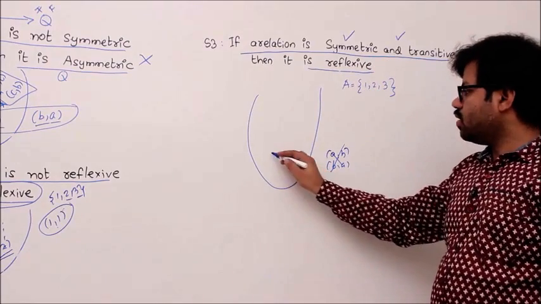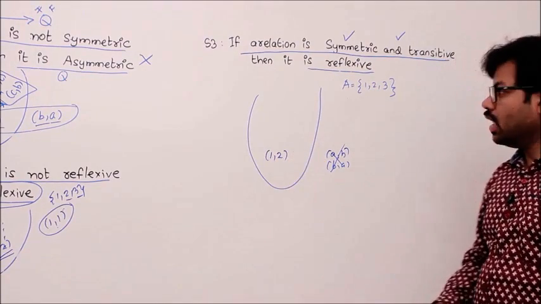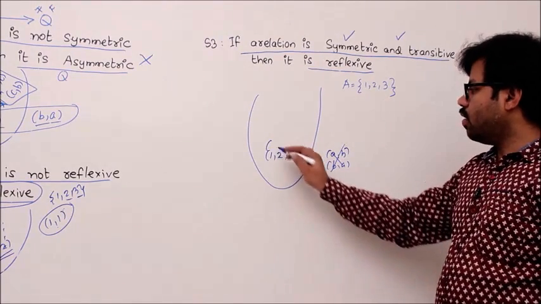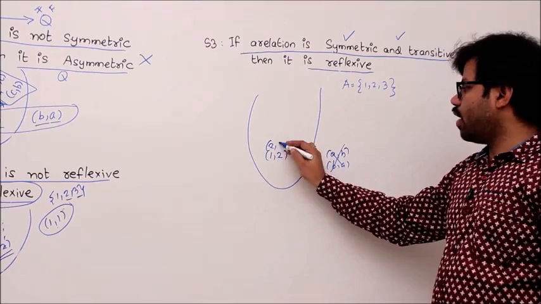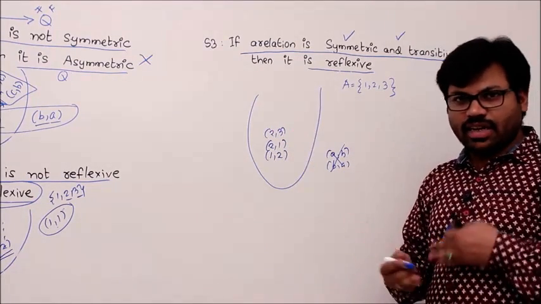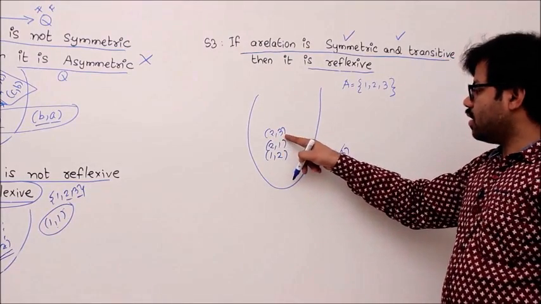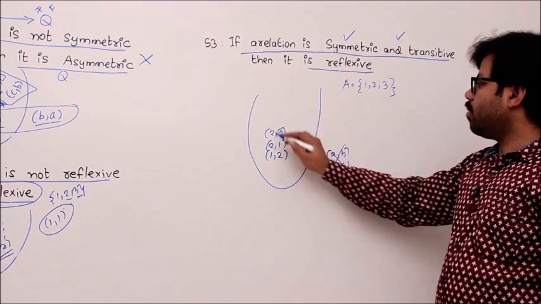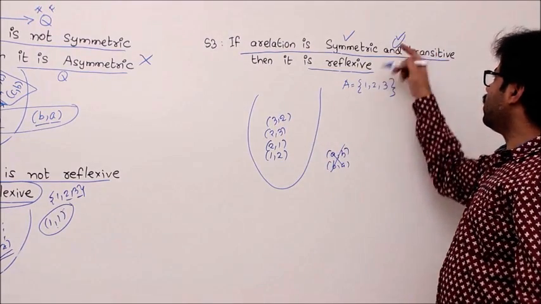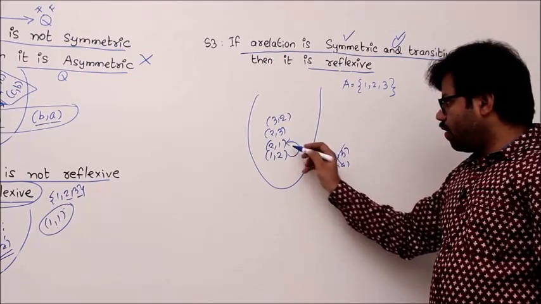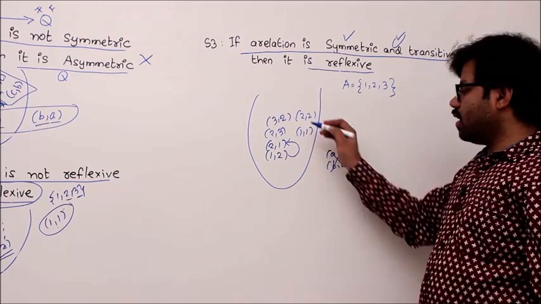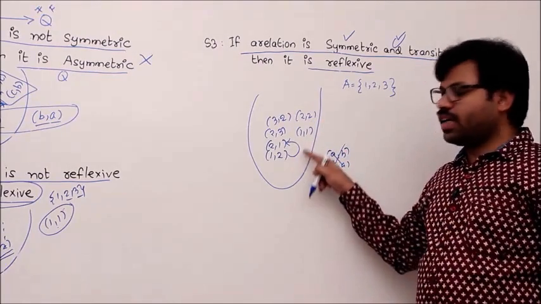One more example, just add (1, 2). Why students make a mistake is they take (1, 2) and, since it is symmetric, they also add (2, 1). They take (2, 3), because they randomly try some elements. Whenever it is (2, 3), according to the symmetric property it should have (3, 2). Then slowly they reason like this: your relation should be transitive. For that, for every (1, 2), (2, 1), (1, 1) should be present. With (2, 3), (3, 2), then (2, 2) should be present. See, they are preparing a relation which is symmetric and transitive.